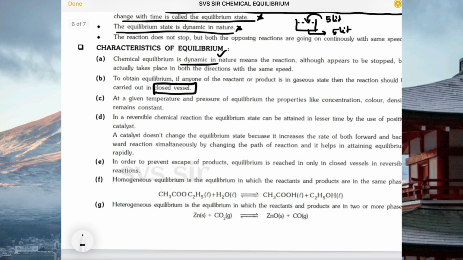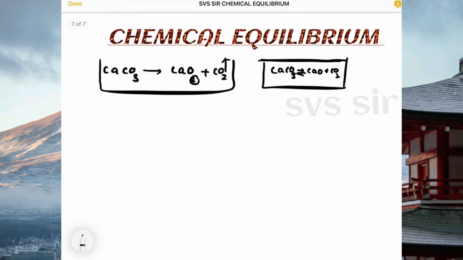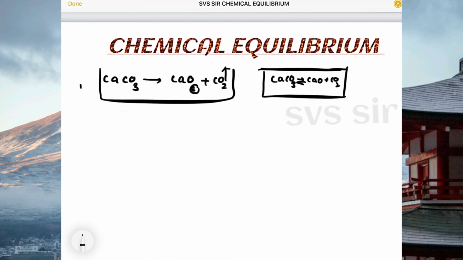And the next important point, at a given temperature and pressure, at equilibrium, the properties like concentration, color, density remain constant. So how do you know, sir, whether equilibrium is attained or not? Color, similarly density, pressure, etc. remain constant.